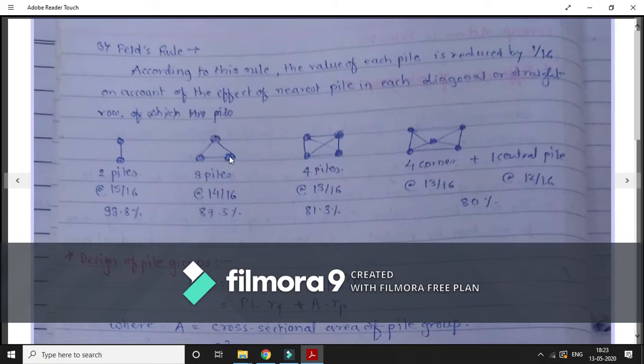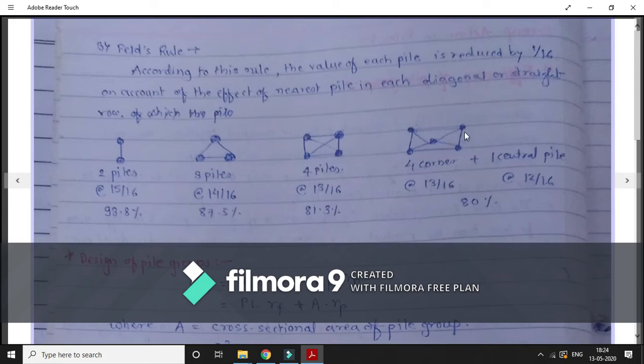If there are three piles, then capacity of each pile will be reduced by 1/16 on account of this pile as well as this pile, or capacity of this will be reduced due to this and this. Like this you will find, so capacity is reduced to 14 by 16, approximately 87.5%. In case of 4, there will be diagonally 1, vertically 1 and horizontally 1. So total 3 by 16 is reduced. So it is 13 by 16.